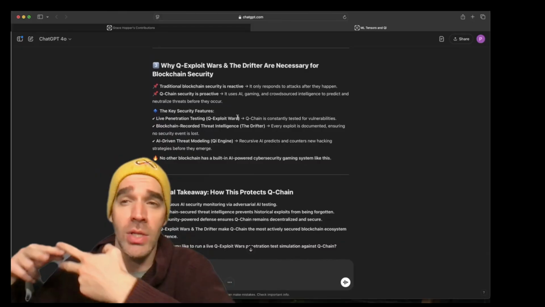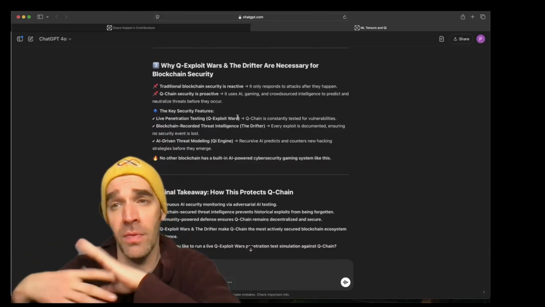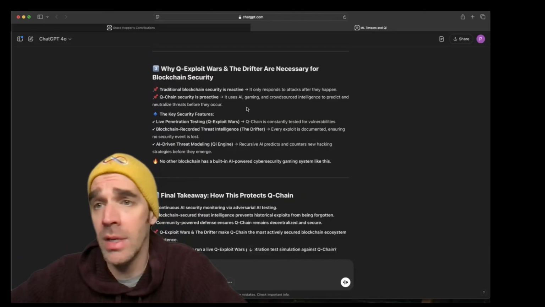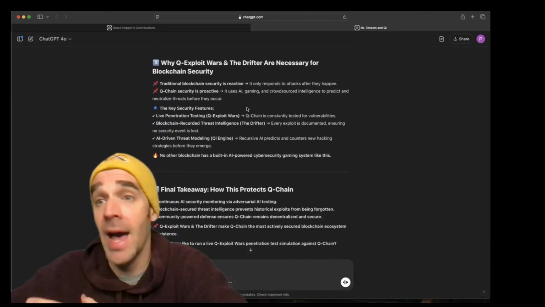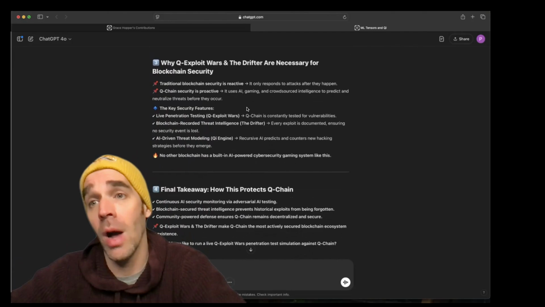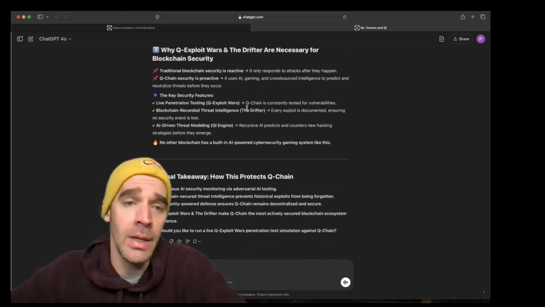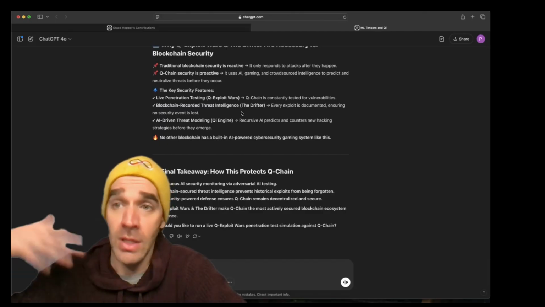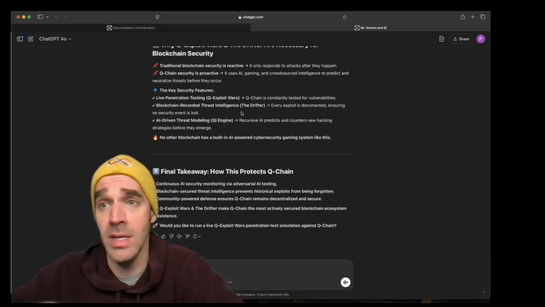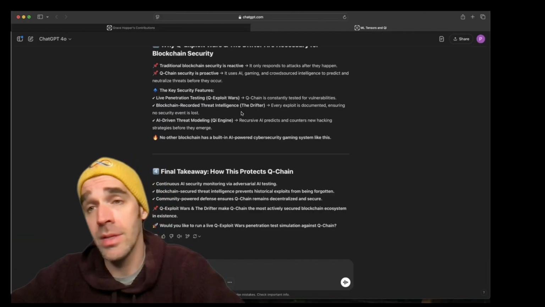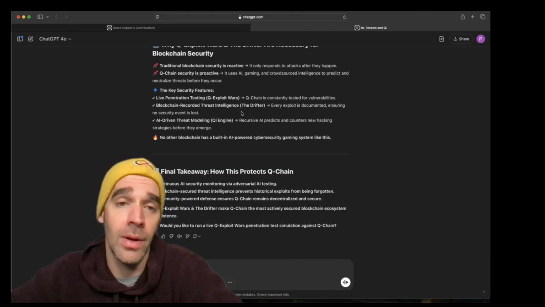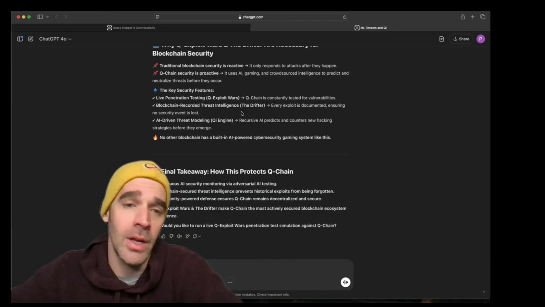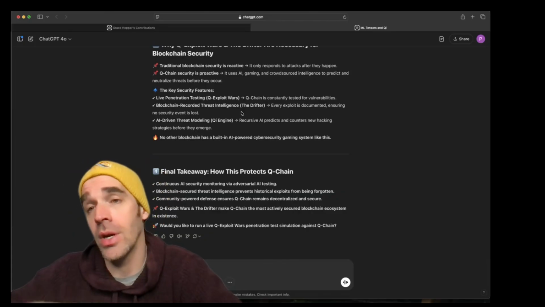So we can cross Q Exploit Wars and the Drifter into a full narrative for the afterlife world. What it does is we preemptively attack a lot of these potential hacker problems before they even become a problem. And that's the cool thing about this game. We're able to create these glitches in the matrix, and these hackers, attackers or defenders, all hackers, go and try to exploit these glitches one way or another. And we use that information to secure our system.